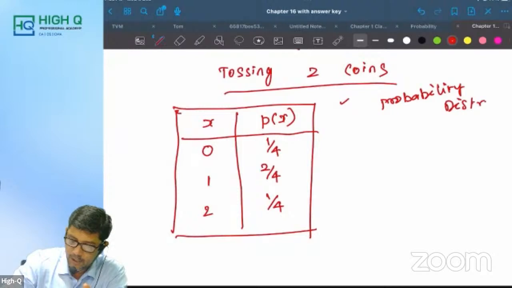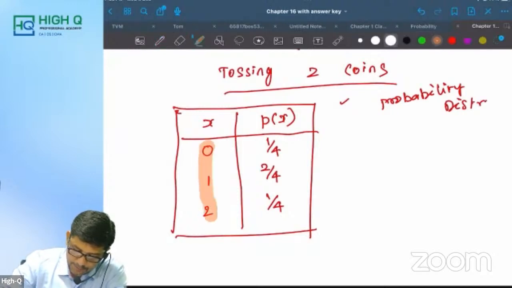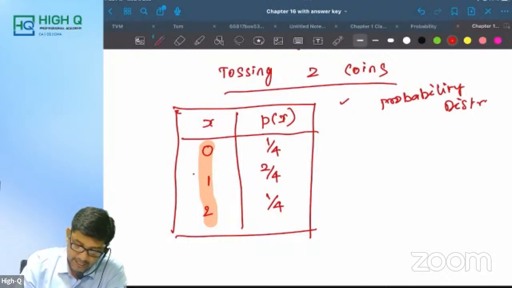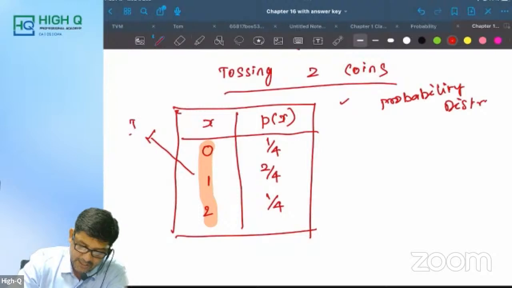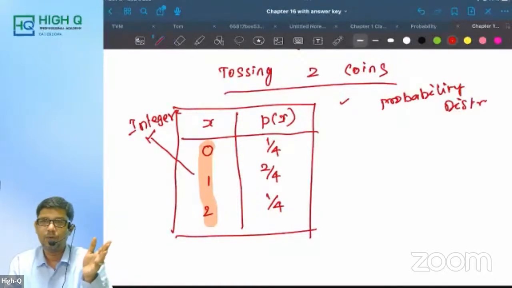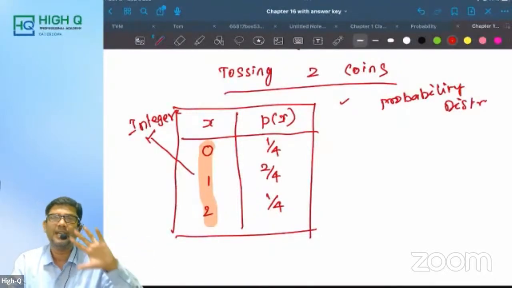Now look at this. This is our x. Now, this x can be an integer. Integer means any number like 0, 1, 2, 3 or -5, -4, non-decimal numbers.